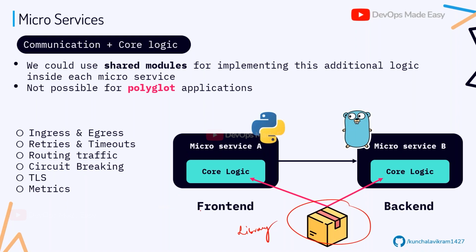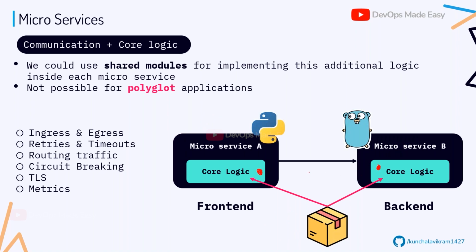Okay, so a library that can include or implement all these features for you: ingress, egress, retries, routing, circuit breaking, TLS, metrics. You create a library and you use that library as a dependency for all the microservices. Let's say all are Java based applications, so I'll create another dependency in the form of a jar, and I'll inject it into each and every microservice.